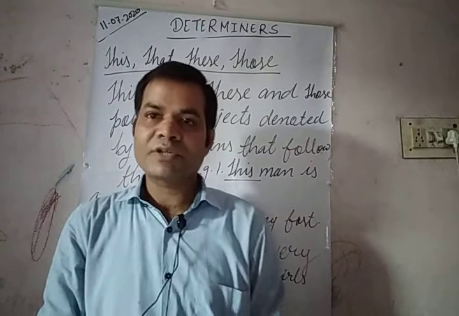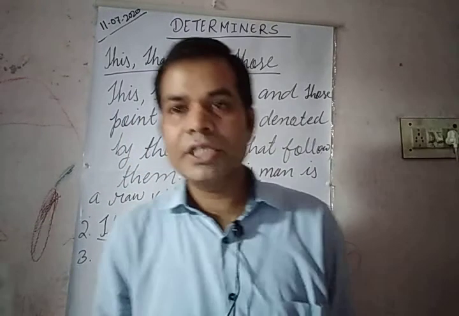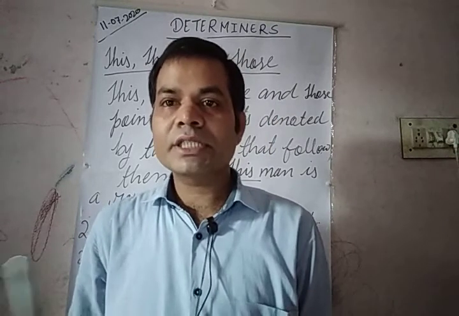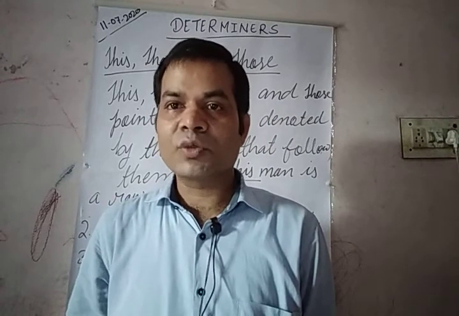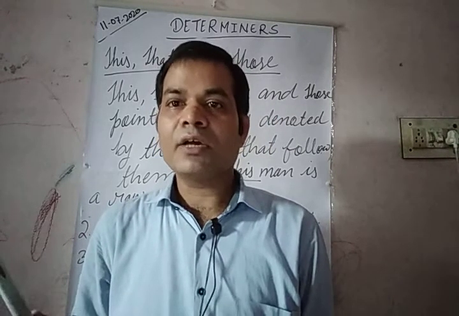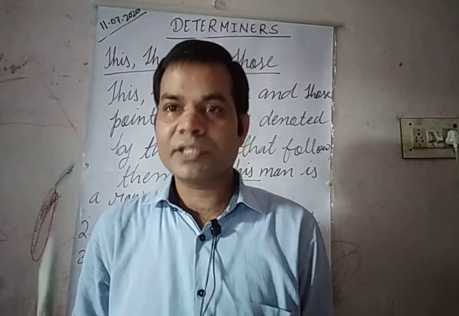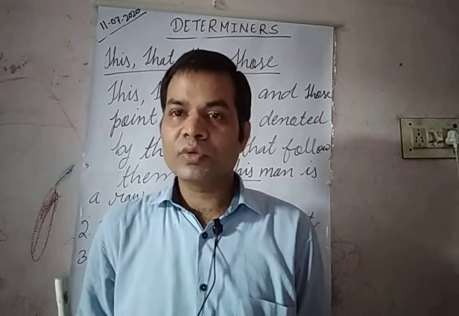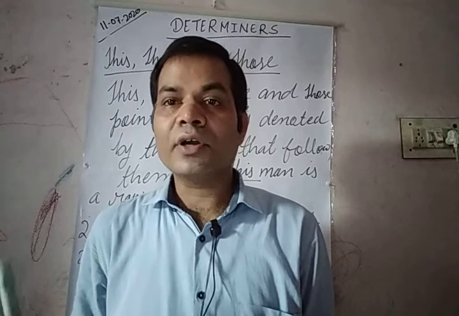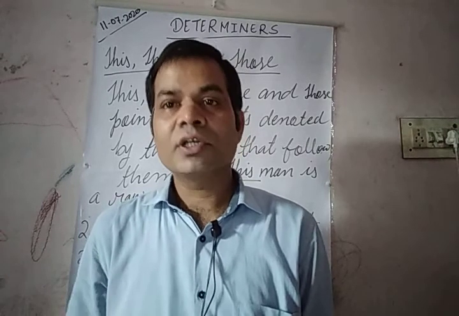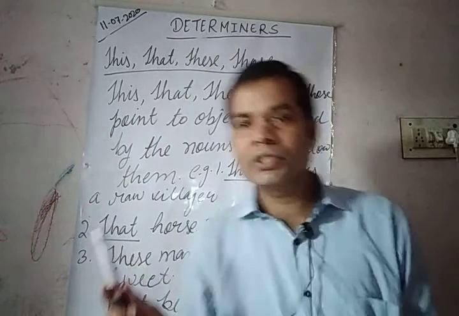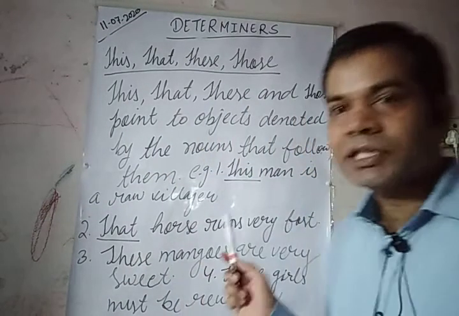Next are demonstratives: this, that, these, those. As we know, we use this, that to point out a single object, a singular noun, and these, those are used to point out plural nouns. Okay, so now let us go through the use of this, that, these, those.